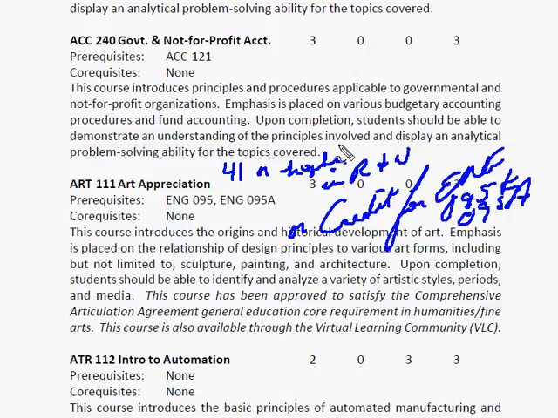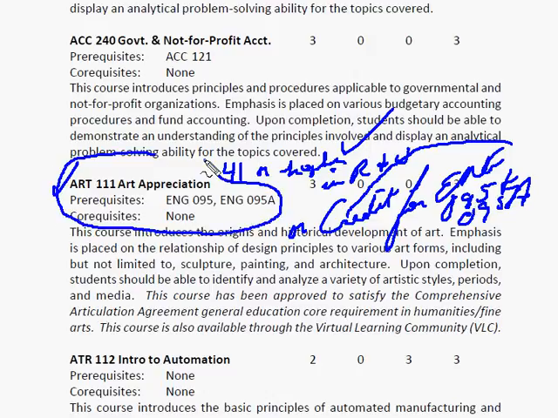Okay, so if I've met one of these two, so I scored a 41 or higher, I can take art appreciation. Okay? I didn't score 41 or higher, but I took English 95 and passed it last semester, so yes, now I can take art appreciation. So all I'm looking for is to see that I have met the prerequisite for that course.